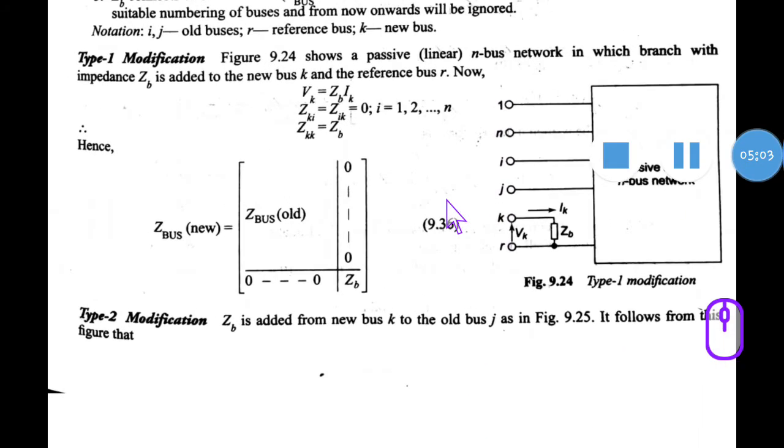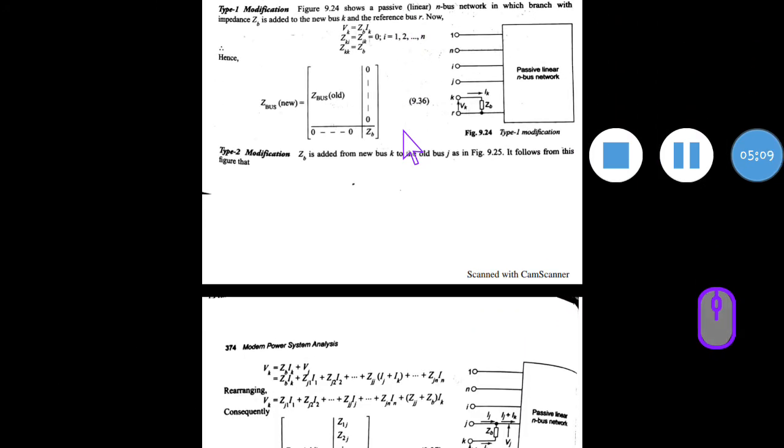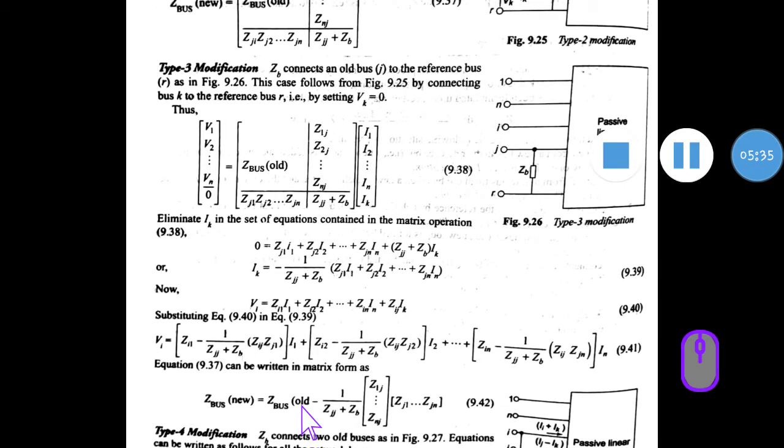In the exam, if they ask addition of branch and addition of link, don't write only this derivation, you won't get marks. Type 1, type 2, if you write, because in the internal you people have written like this only. So for you people I'm telling, don't write only this type 1 type 2 modification for addition of branch. Along with this, continue the lengthy derivation below, what I explained, which is from the Stagg book. This is from Nagrath Kothari, directly taken. Along with this, continue that derivation below for branch. And for link, type 3 type 4 you have to write and continue what I told, the derivation, the diagonal and off-diagonal value. Okay, so this is all about the derivation of addition of branch and addition of link.